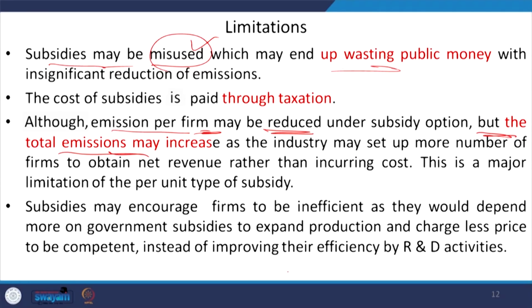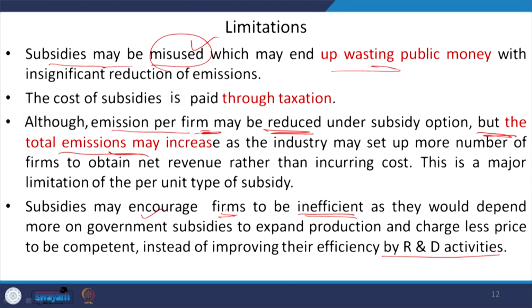And moreover, subsidies are argued to be ineffective or inefficient when the subsidy is not encouraging the farms or industry to invest in R&D activities in order to increase their efficiency, right.